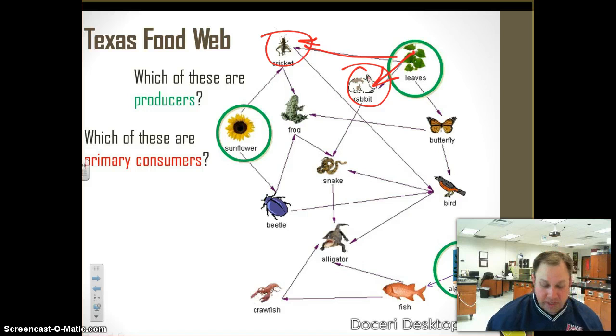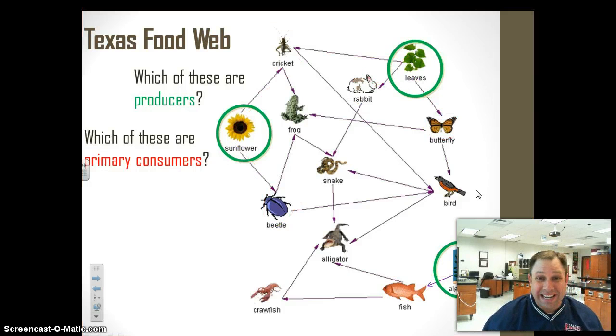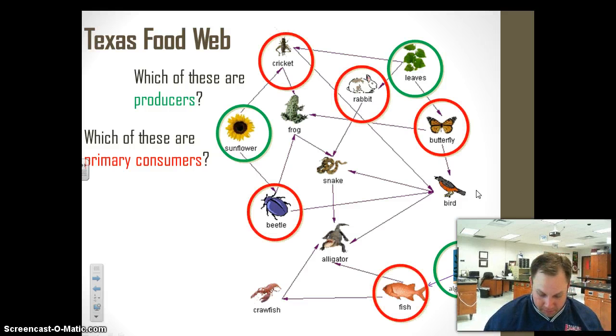The cricket's eating the leaves. That's a primary consumer. The butterfly eating the leaves, that's a primary consumer. The beetle eating the sunflower, primary consumer. Again, the cricket eating the sunflower, primary consumer. I've got the fish eating the algae. That's a primary consumer. So all those consumers that eat producers, those are our primary consumers. And we can see that there.